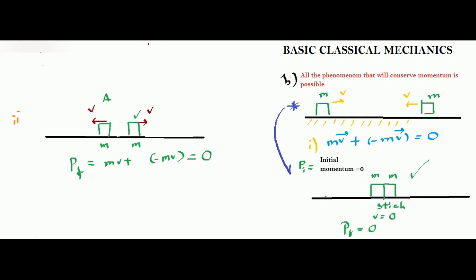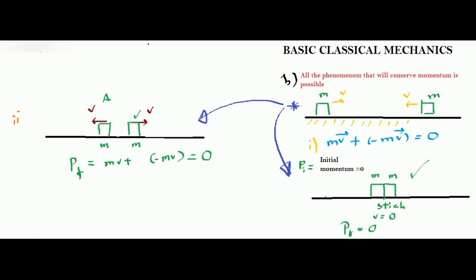One consequence is where they stick together. This type of collision is an inelastic collision because there is a huge loss in kinetic energy. The second consequence is where the two objects, after collision, move away from each other with the same velocity. This is called an elastic collision. So why is this called an elastic collision?